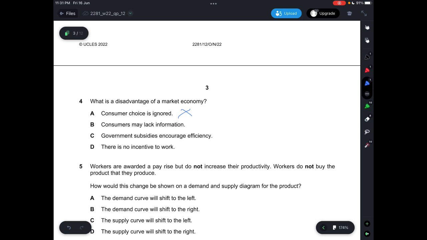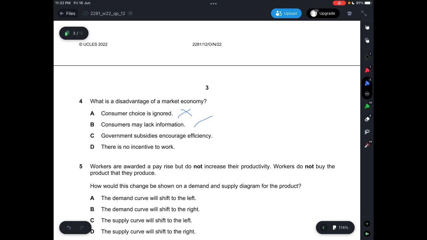Let's say they provide street lighting. There's no way that you can charge every single person for using street lighting. Roads, you probably can charge using tolls or something, but you still need to have routes where people can drive for free. So in this case, consumers will lack information. They will have information failure. So yes, B is clear.